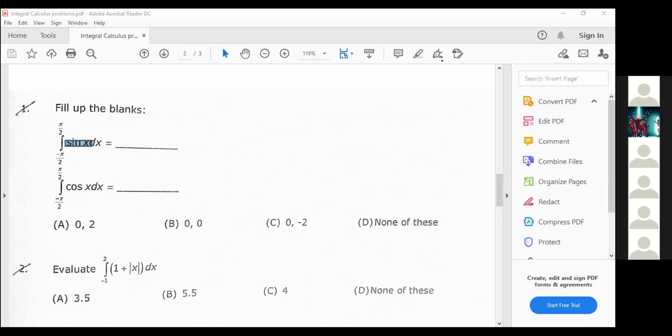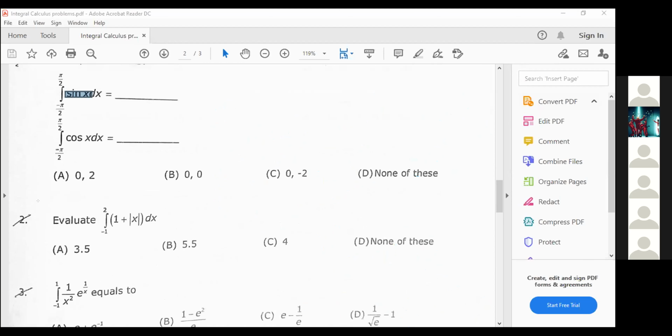So next problem, evaluate the integral over minus 1 to 2 of 1 plus mod x dx. So tell me how we can evaluate this one. Consider 1 plus mod x as something, sir.